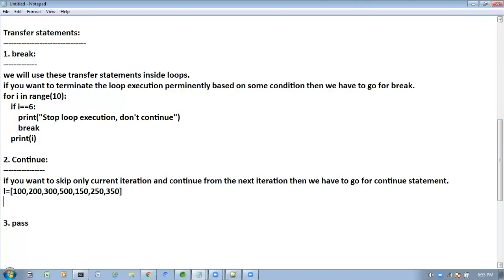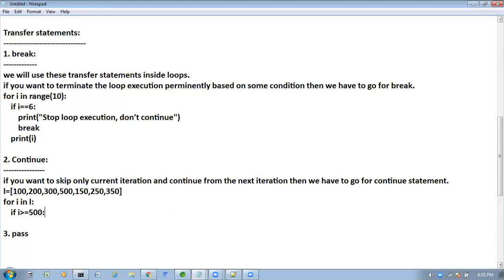How to write continue? We'll see. For each element in L, I am checking if I is greater than or equal to 500, or more than 500.